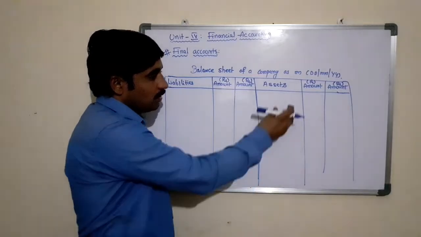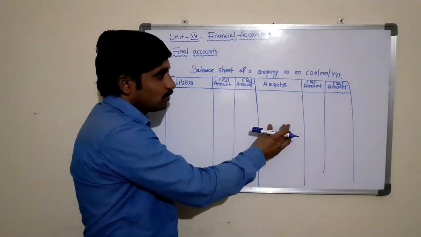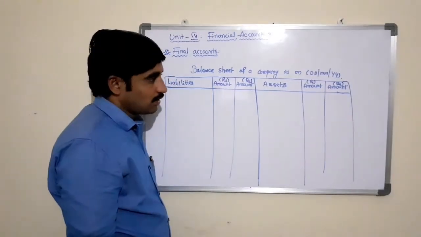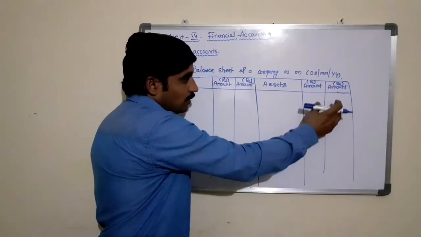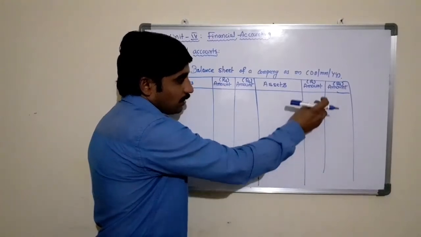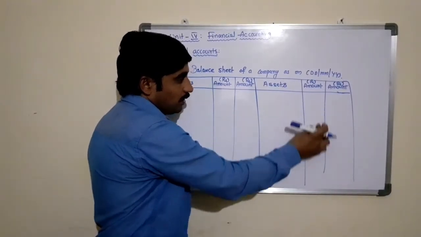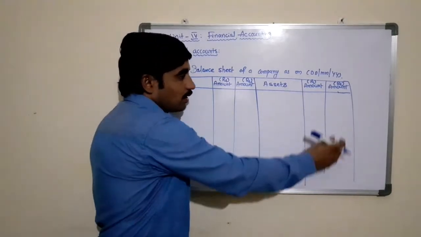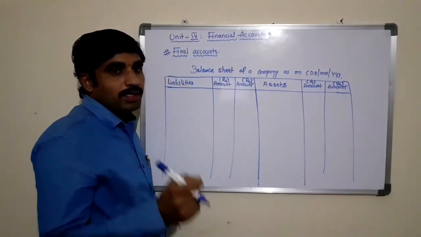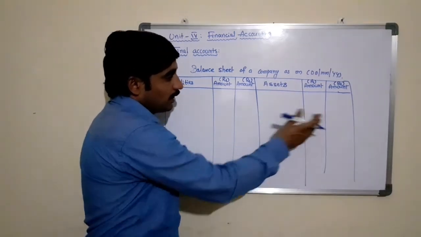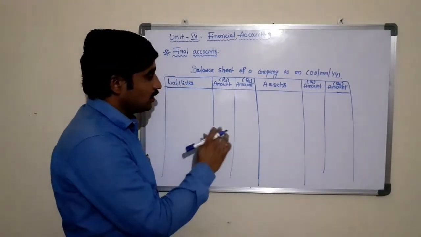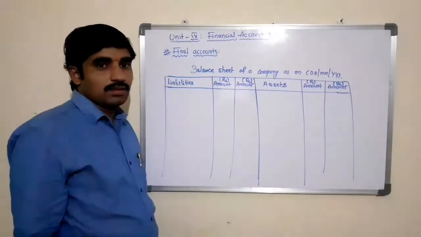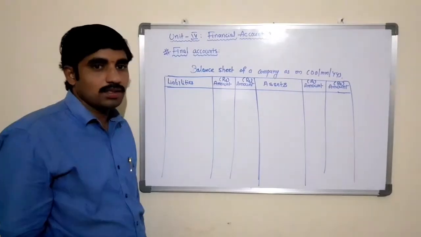Here the assets column is used to show the assets of the business, both the current assets and fixed assets, whereas the two columns are amounts columns, the inner column and the outer column. Inner column is used to adjust the amounts and the outer column is used to show the net amounts for the corresponding assets. So this is the purpose of the columns available in the balance sheet. It is not an account, it is a statement.